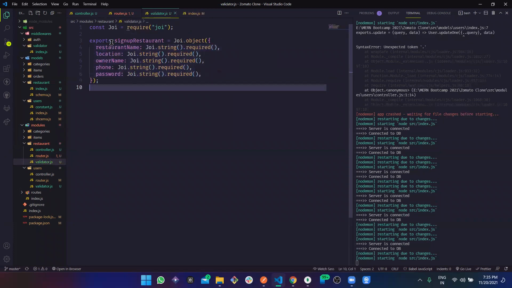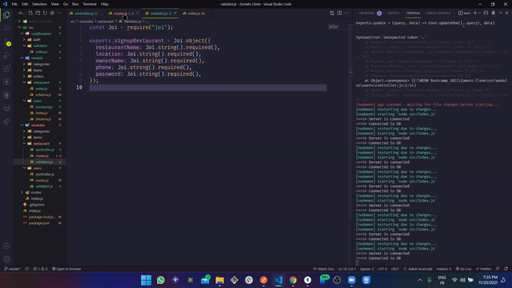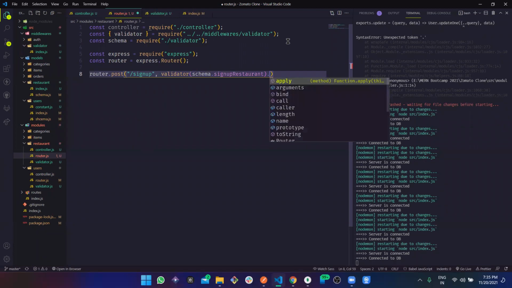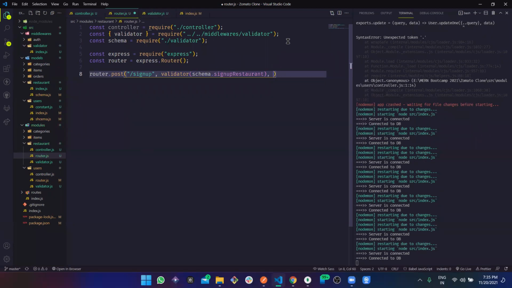In validator we're exporting this, yes, from this validator. I guess there is something wrong. Oh, something is wrong with the name. Schema, and this is added. Now the controller function.